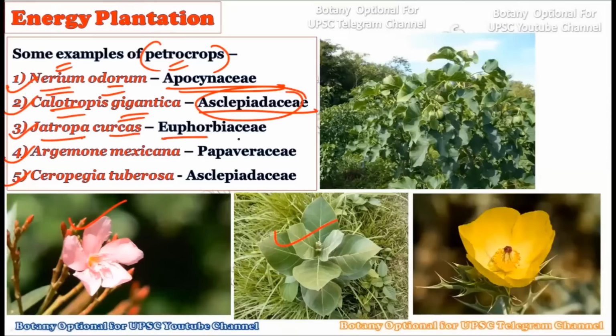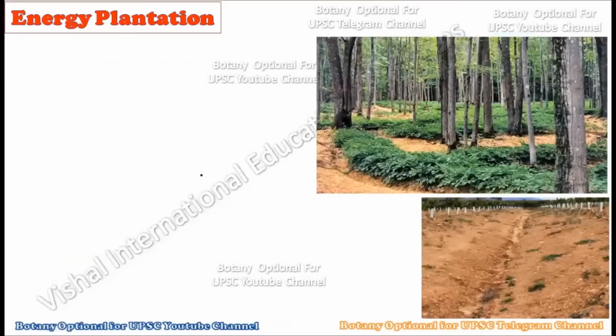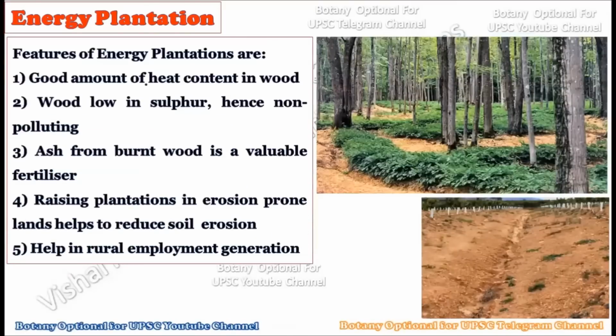Then Jatropha curcas, which belongs to the Euphorbiaceae family. This one, and the Argemone mexicana, which belongs to the Papaveraceae family. This plant we also have discussed. Okay. Now Ceropegia tuberosa is another example which belongs to the Asclepiadaceae family. So all these five are the typical examples of petrocrop plants which can be put forward in the mains examination. Okay, so what are the features of energy plantations?